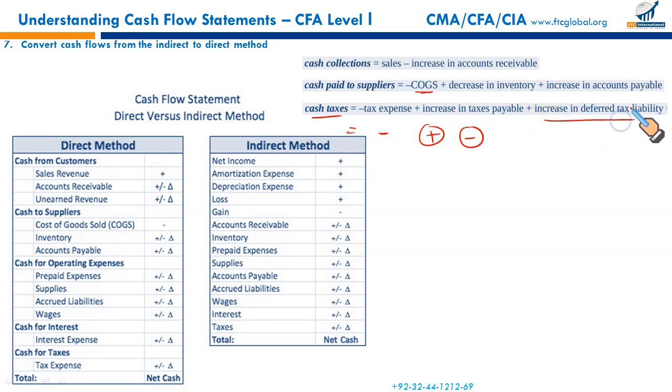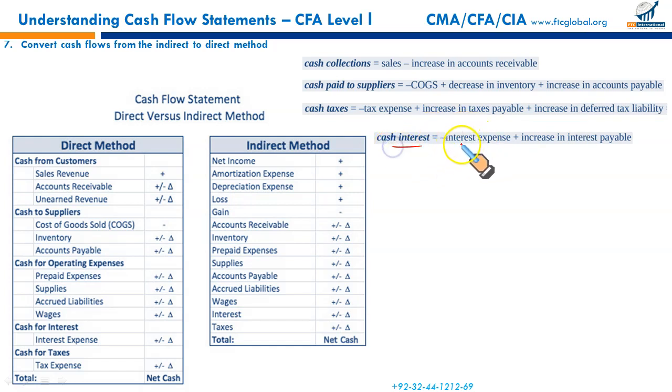Increase in deferred tax liability. Increase in deferred tax liability means you withheld the payment. It's effectively an inflow. If there has been a decrease in deferred tax liability, liability reduction means it is being debited and cash will go out, negative. This is a simple idea which will help you solve many questions like these.